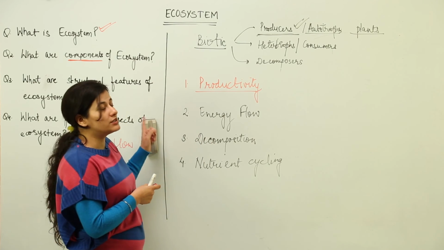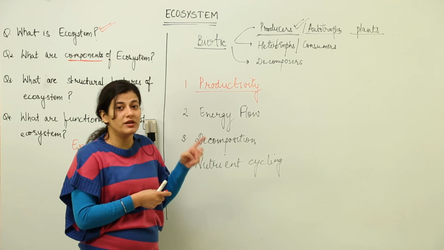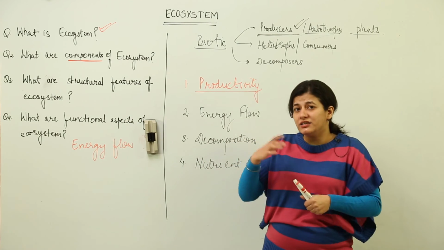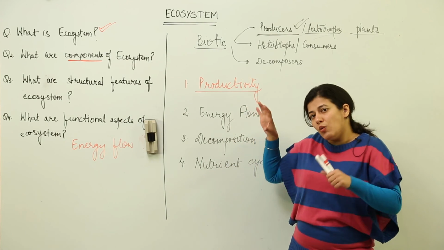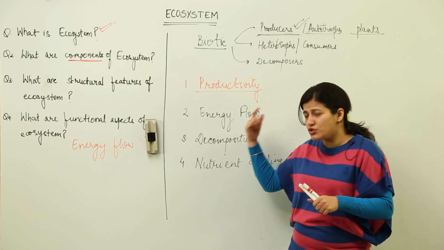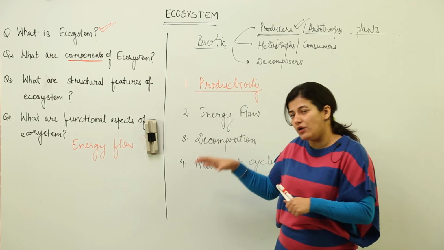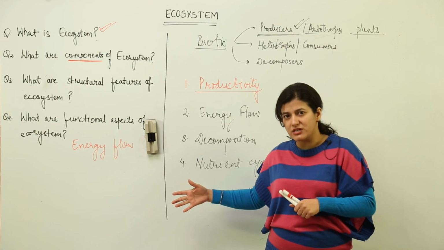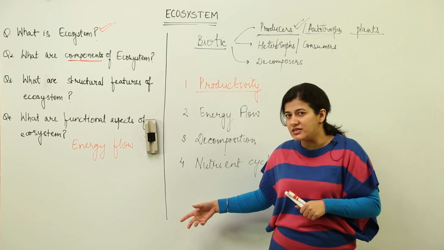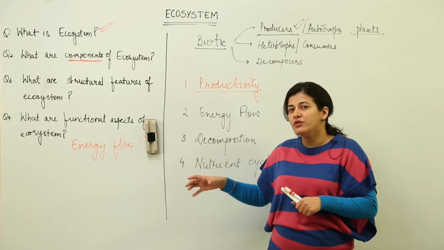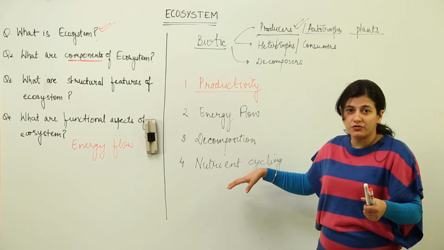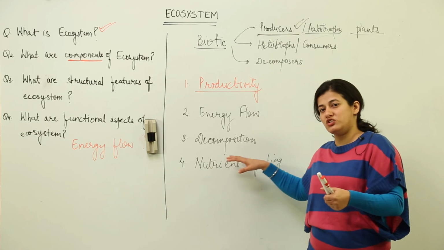Because I used the term in the beginning, it is self-sustaining. Nobody comes and provides nutrients to the ecosystem, nobody comes and provides other things to the ecosystem, biotic factors. Whatever they are having, those nutrients would be recycled. And how those nutrients would be cycled and recycled, the simplest example is the water cycle, then we have the carbon cycle, then we have the phosphorus cycle. You never go out to space to find phosphorus, you never go out somewhere to find water, except for those things which are present on earth.